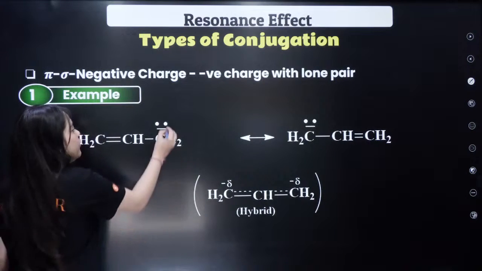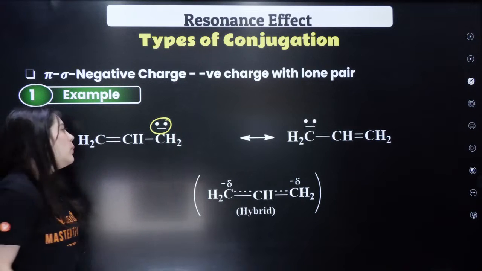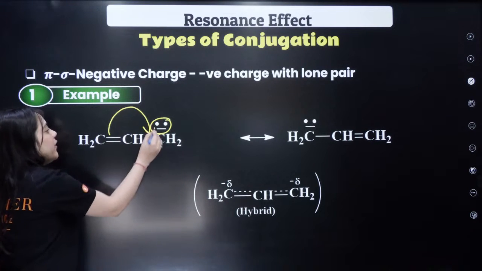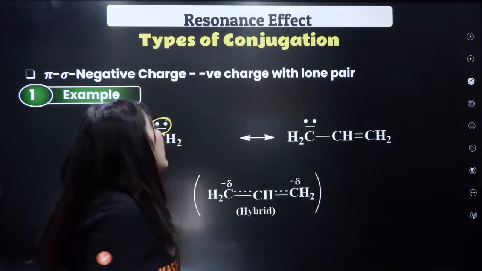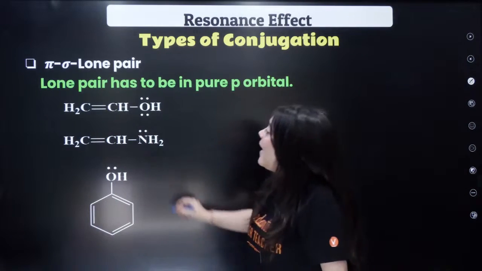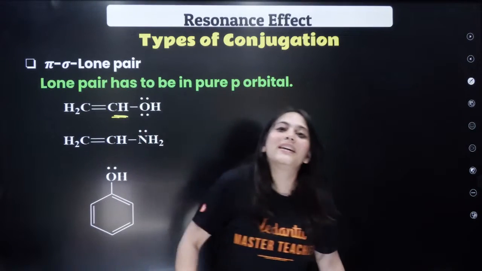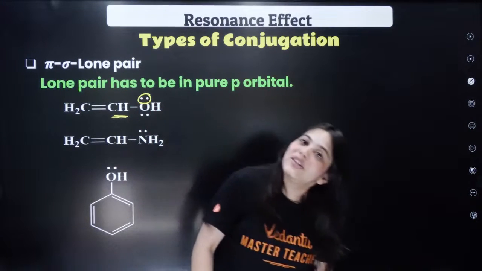Next, how will you identify a double bond and a negative charge over here? Can everybody see? A double bond and the negative charge. Once again, this bond can move over here, the negative charge can move over here. Once again, it will definitely show resonance, right? And the fourth and the last type is when, along with the double bonded carbon, the carbon next to it has a lone pair of electrons.